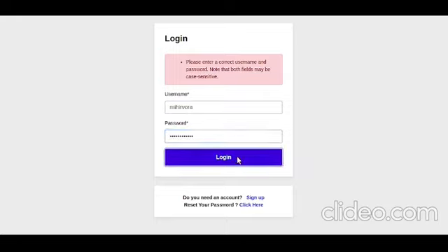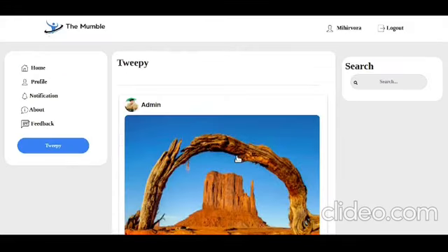Clicking on the login button, our application looks like this. Here you can see our company logo, registered username, and logout. Here is the left sidebar, where all posts are visible, and also the search bar. Here you can see all the posts users have uploaded, and every time you get the most recent posts